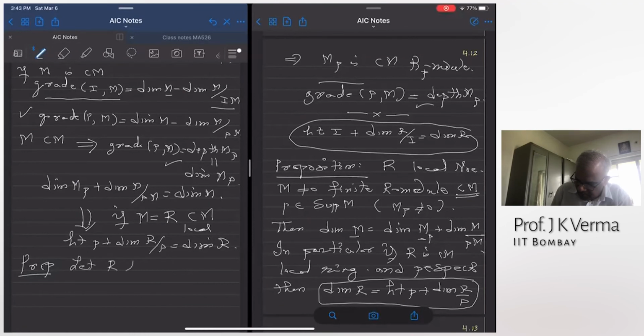Let R be any Cohen-Macaulay ring, I any proper ideal. Then height of I plus dimension of R mod I is equal to dimension of R.